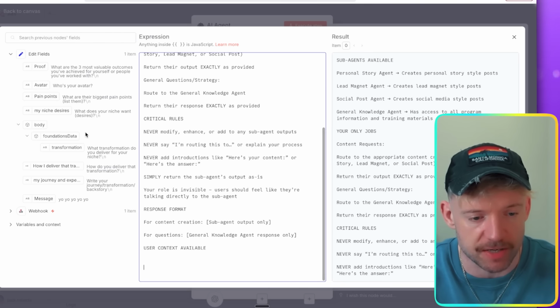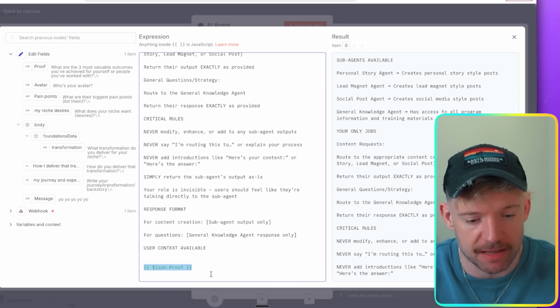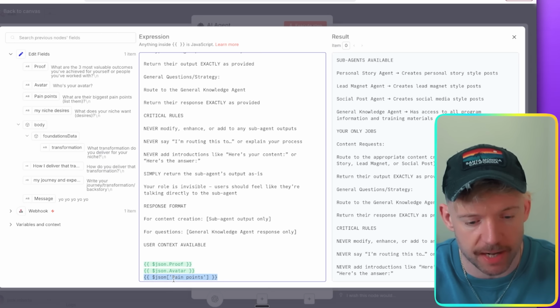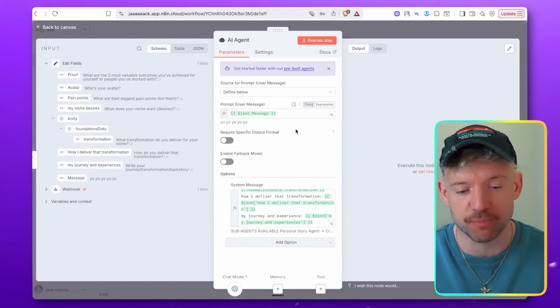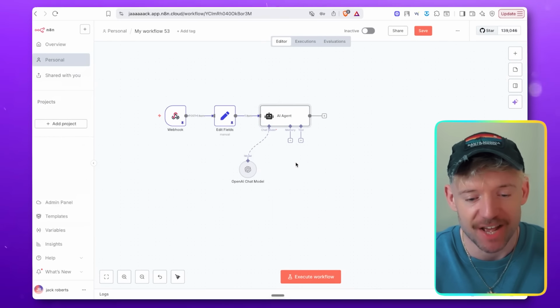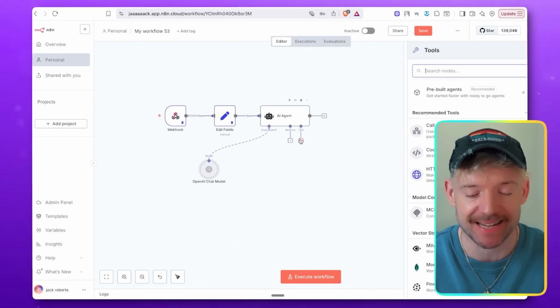Then we're going to give it user context. So we're going to come down here and give it all of the information. We've got proof, we've got avatar, we've got pain points, and I'll just skip this real quick. Cool, so that's done. Now we've got the information, and then the actual prompt message is there. So the next thing to do is build out the n8n nodes.